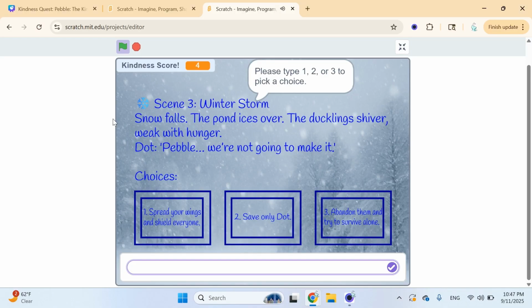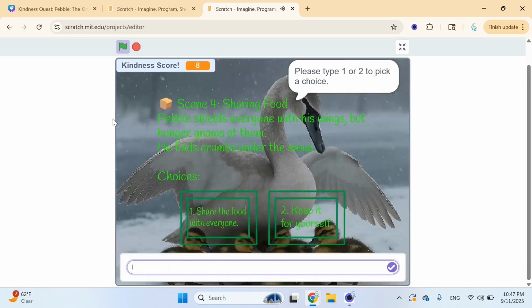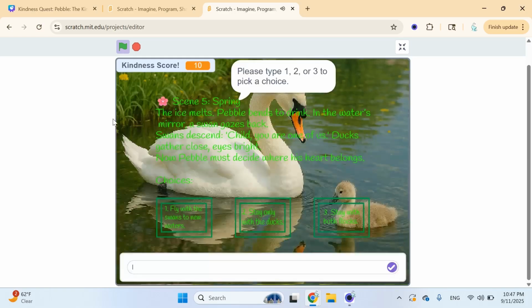1. Spread his wings to shield everyone. 2. Save only Dot. Or 3. Abandon them and try to survive alone. If we choose option 1, Pebble protects everyone. That adds 4 points to the cumulative kindness score and leads to scene 4, sharing food. Pebble must decide whether to share food with everyone or keep it for himself. Sharing adds another 2 kindness points and leads to scene 5, spring.